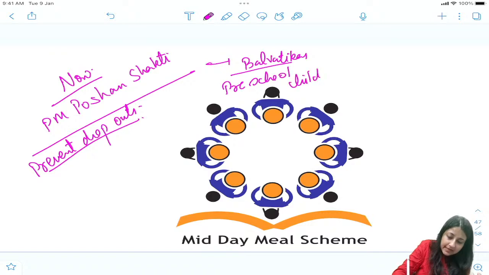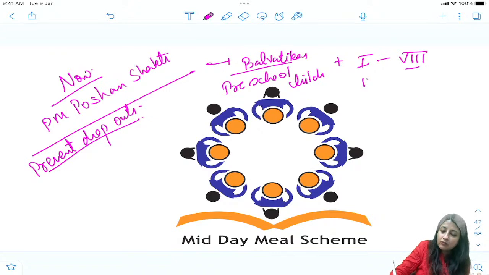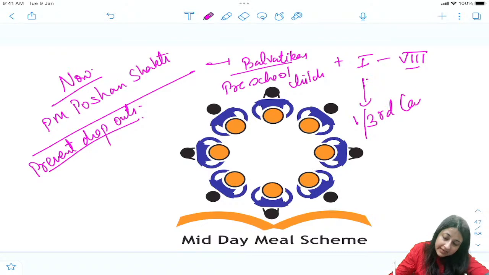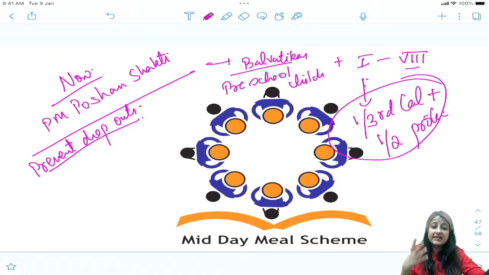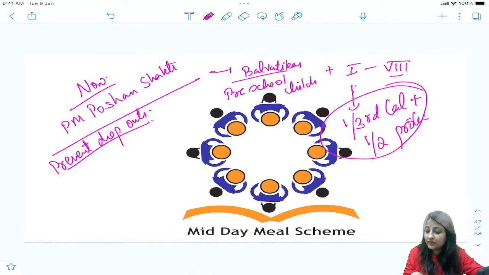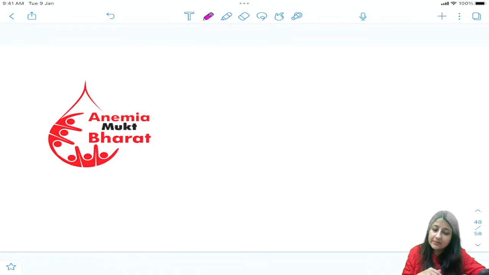All right, plus we have included children from class 1 to 8, mostly up to upper primary and primary school. Class 1 to 8 we have included. But now most important, we have included Bal Vatikas. And how much energy and protein are we getting from mid-day meal? 1/3 calorie plus half of protein. The menu is always fixed, guys. It is made in such a way that it will fulfill all your nutritional requirements.